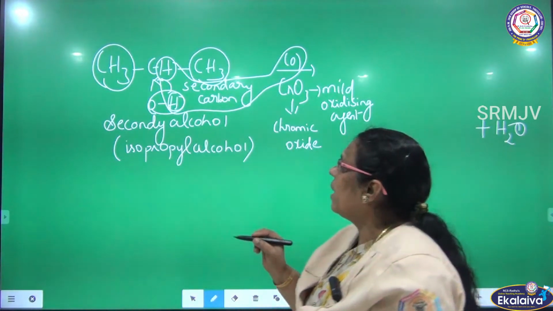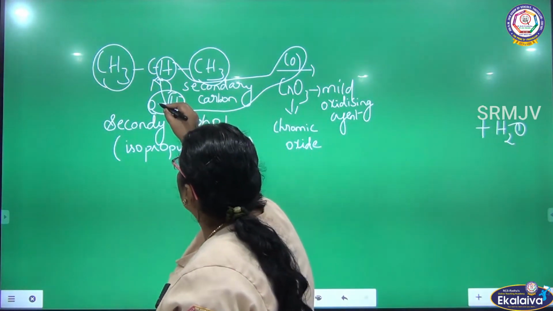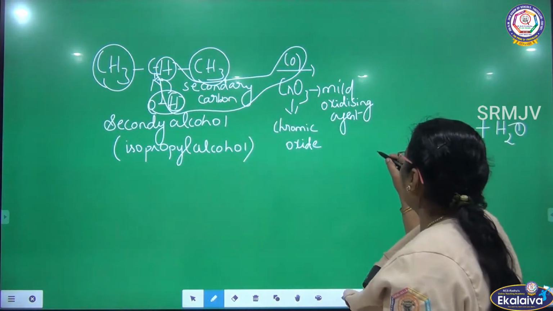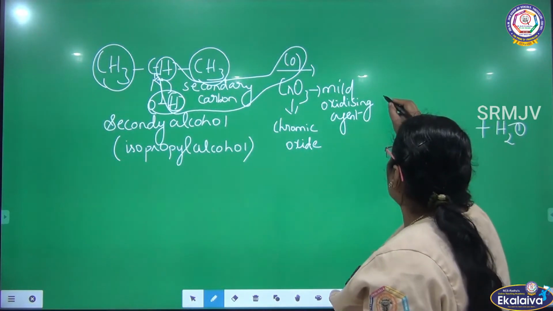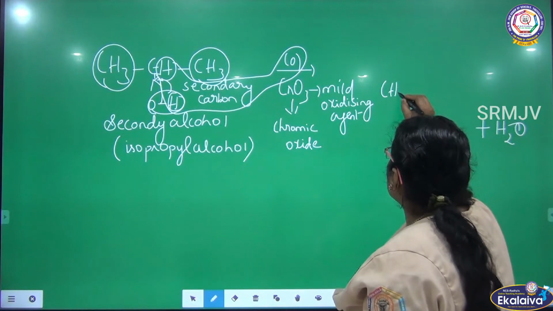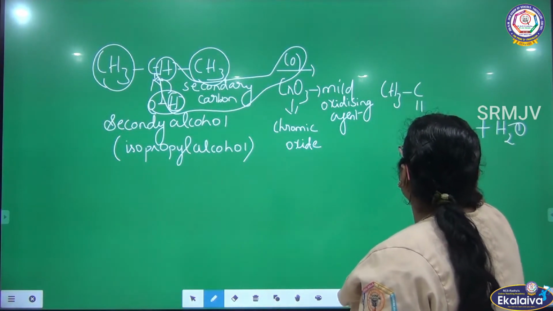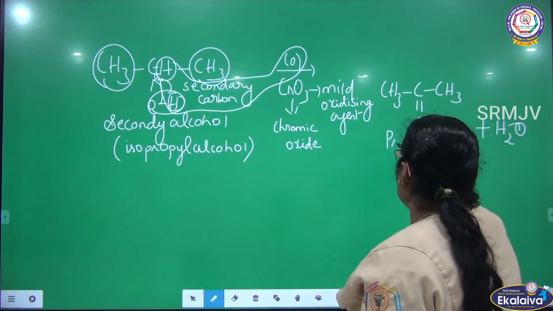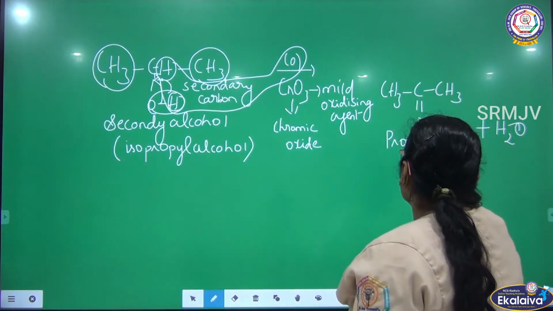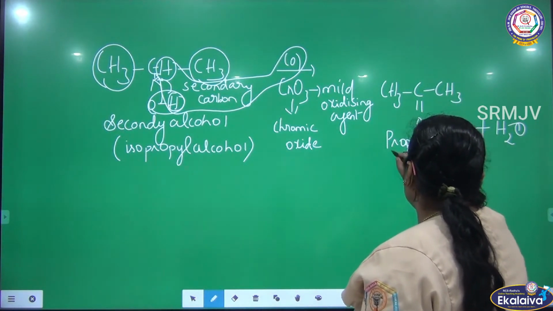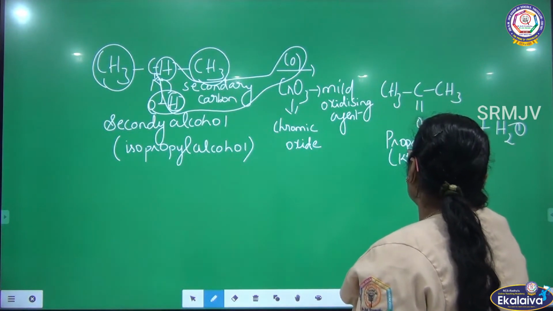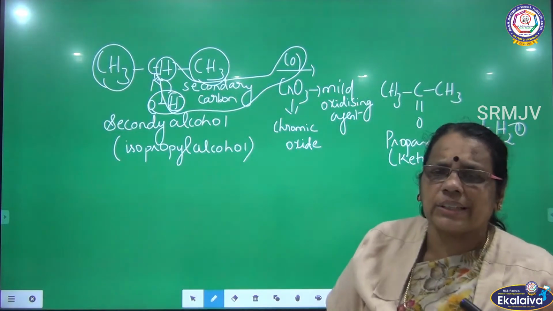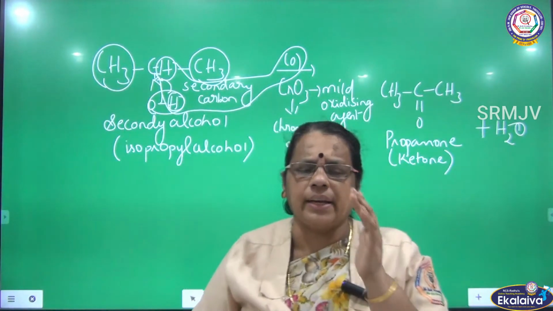So what is the product we are getting here? This bond will be shifted here. So what will we get? CH3, C double bond O, CH3. What is the name of this compound? Propanone, which is a ketone. So this is the first method of preparing aldehydes and ketones.